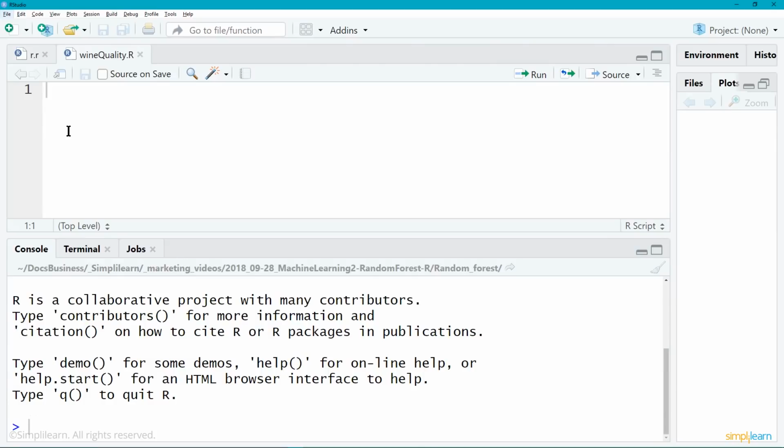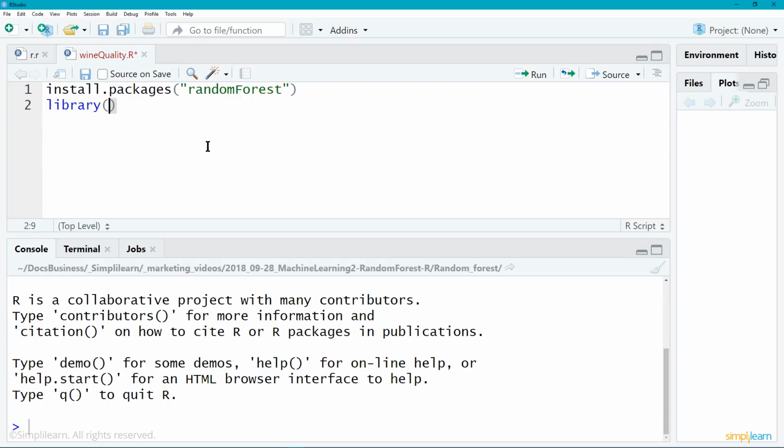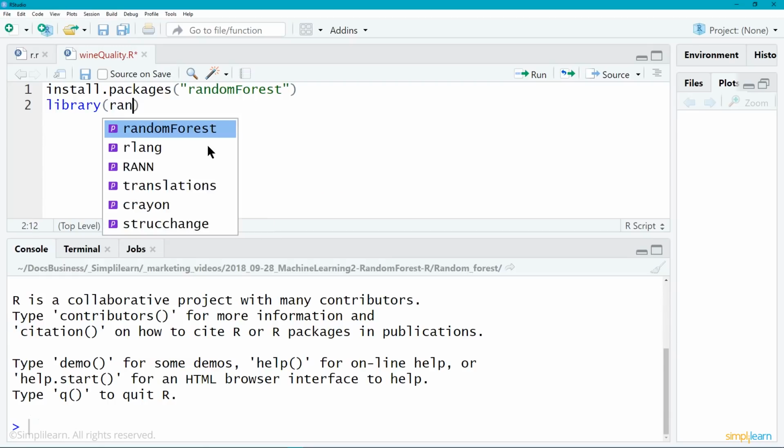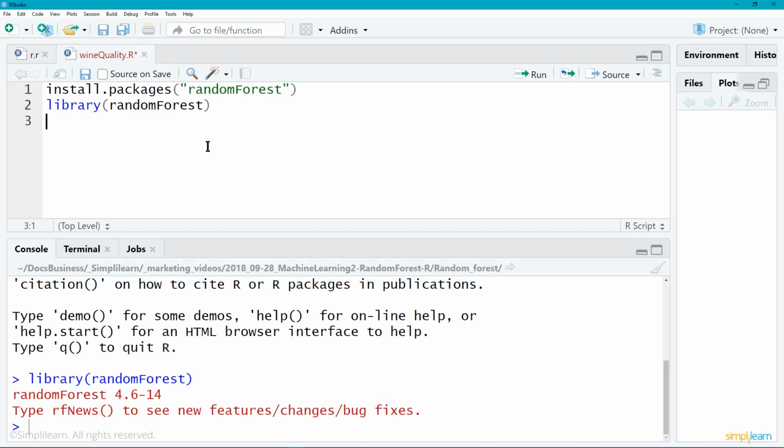If you haven't yet, you do need to go ahead and install the package randomForest. I'm not actually going to do that because I've already run that. We don't need to rerun that. But I am going to go ahead and import it into our project with library and then randomForest. And we'll do the Control-Enter. You can always hit the Run button up there too. And then now the library has been loaded in there, and you can see down below it takes this and just copies it and pastes it down below and runs it in our console.